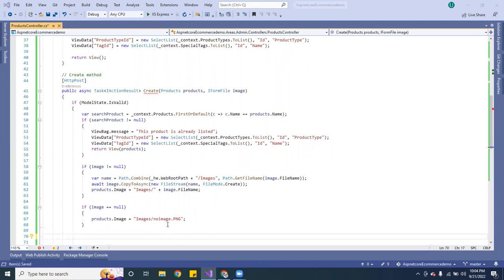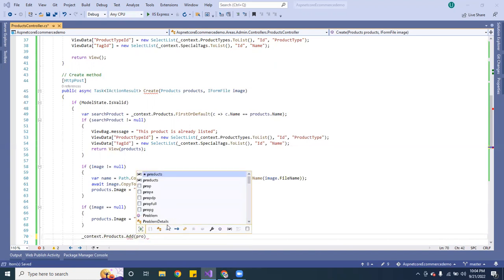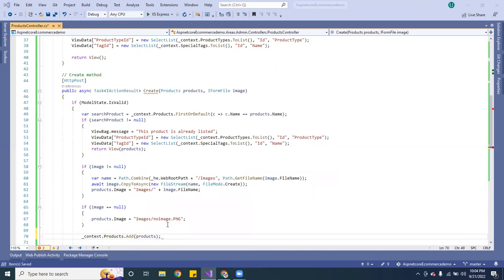Okay, so now we can go ahead and do context.Products. We want to add the products. Then, because we're using the async task, we want to await this. So I'm going to do await context.SaveChangesAsync.